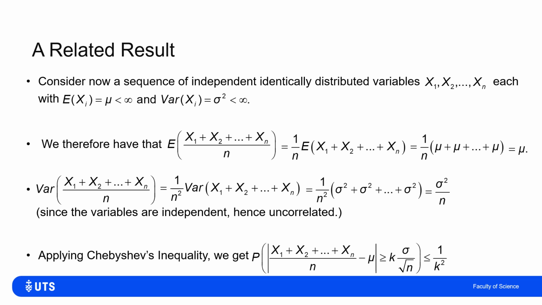So this is when we can resort back to Chebyshev's inequality, because I know that here, if my variable now is the sum of these x's over n, and I know the mean of this is mu, then the probability that that variable minus the mean in absolute value is more than k standard deviations above or below the mean, where the standard deviation here is the square root of the variance. The square root of sigma squared over n is sigma over the square root of n. And that has to be less than or equal to 1 on k squared.